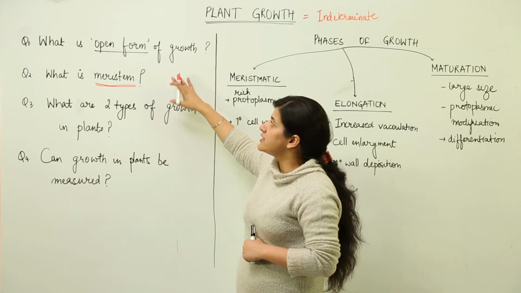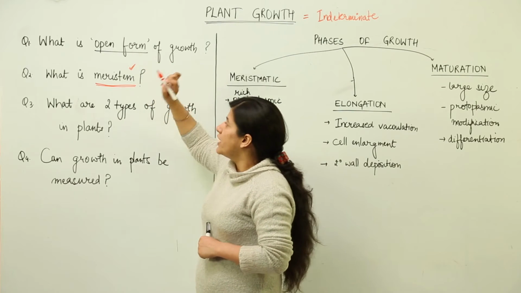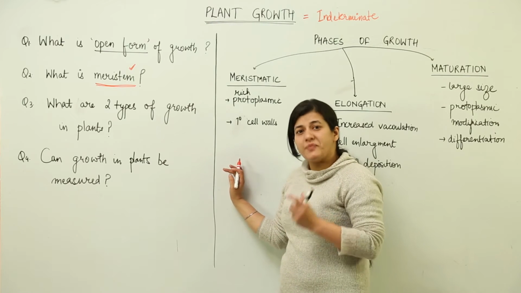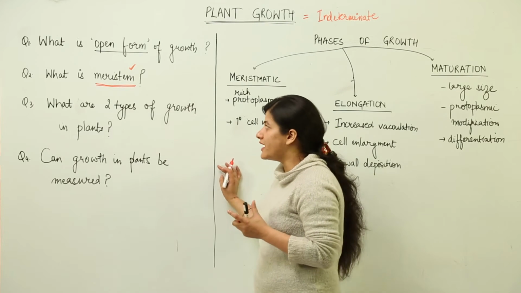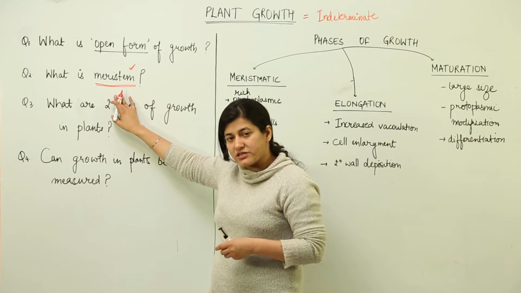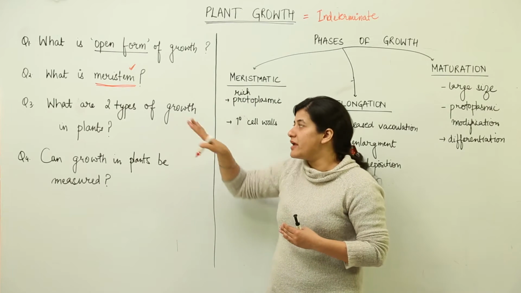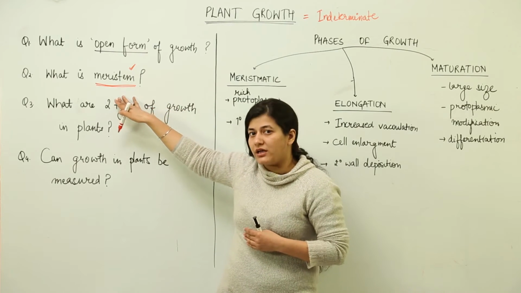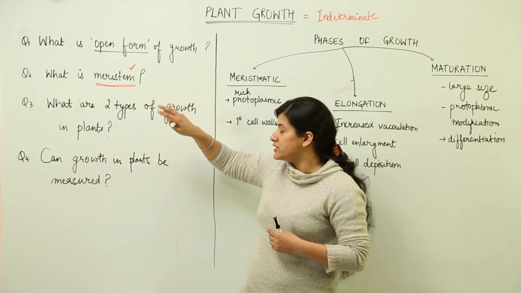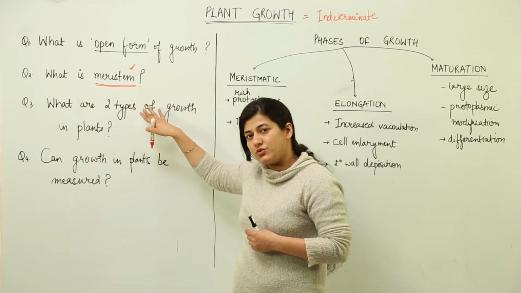Now why does a plant have open type of growth? It is due to the presence of meristem. Now the question arises, what is a meristem? Meristem is a special type of tissue. All you need to understand is that it is a special type of tissue which is present in the plants, which gives rise to new tissue every time. That means this meristem is never going to stop dividing. Meristematic tissue is going to give rise to new cells.